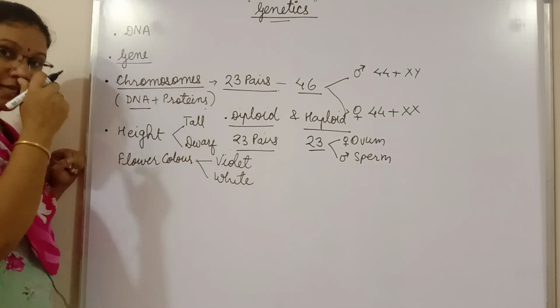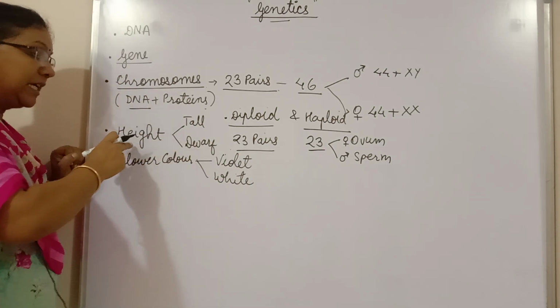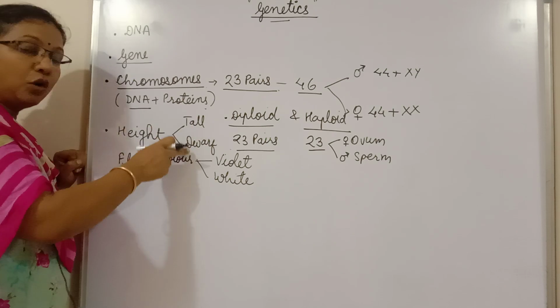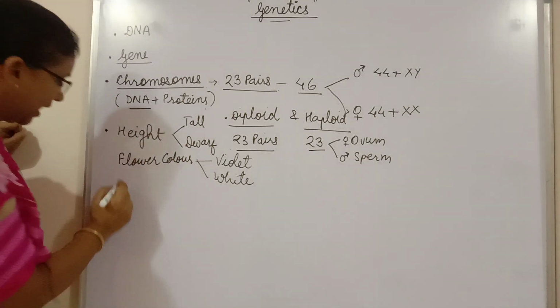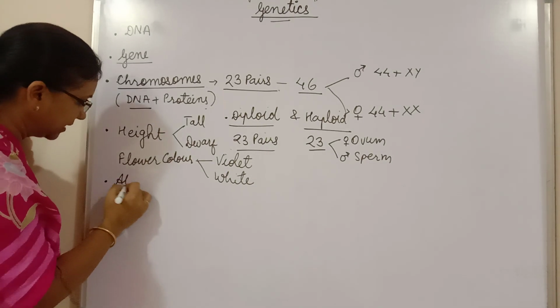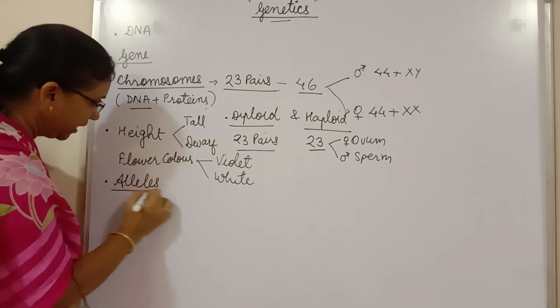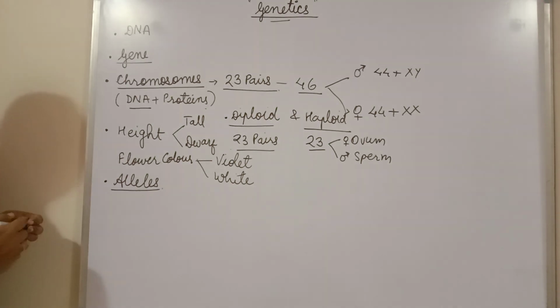So here we can see that each gene has 2 alternate forms, and these alternate forms of genes are known as alleles. Okay, so this is another new term.